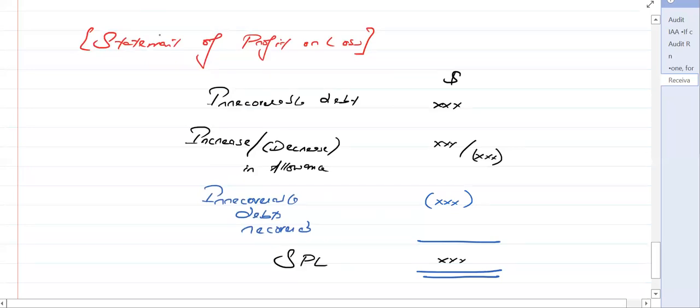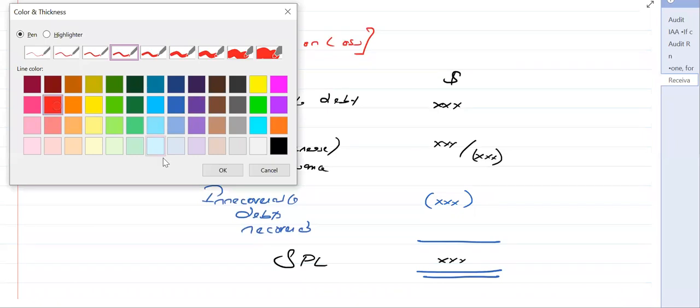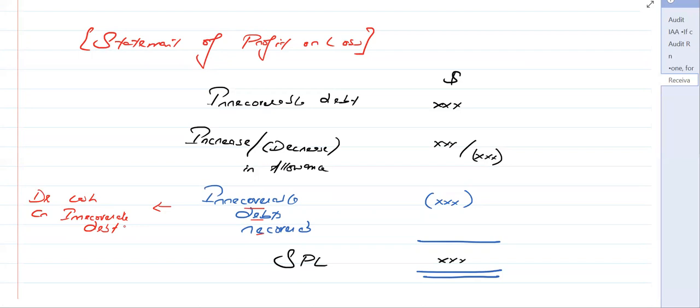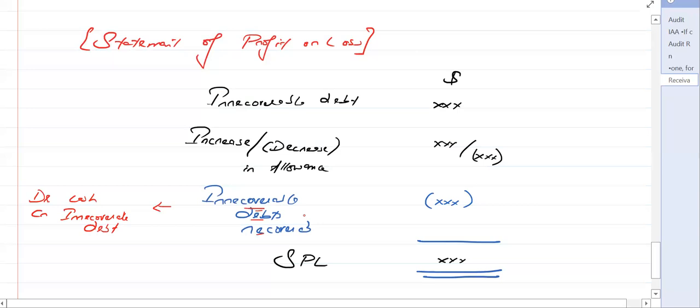Now, what is the double entry for this irrecoverable debt which has been recovered? The double entry would be debit cash and credit irrecoverable debt. Because we initially recorded that thing as an expense, now it has been recovered. So we are going to credit it because either it's an income or you apply the logic of the reversal of expense. So if there was a bad debt which was initially booked, but now the receivable has been recovered, debit cash, credit irrecoverable debt.